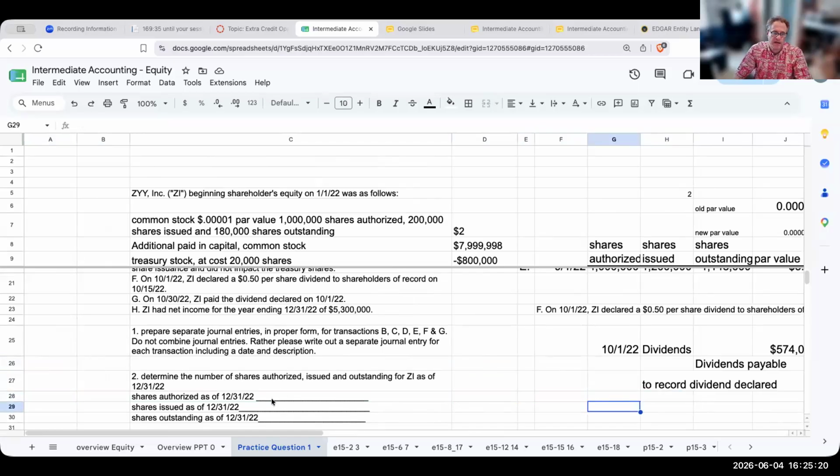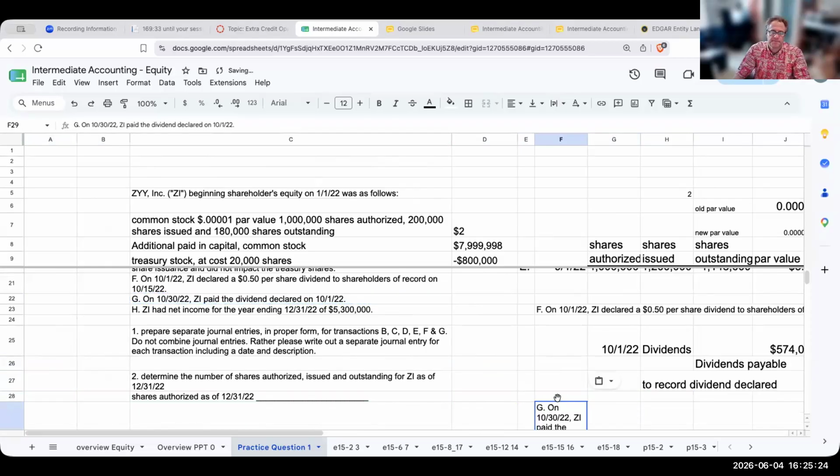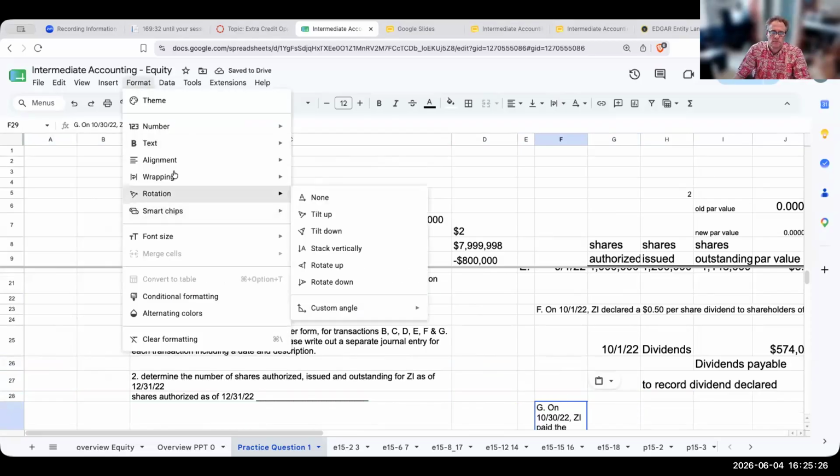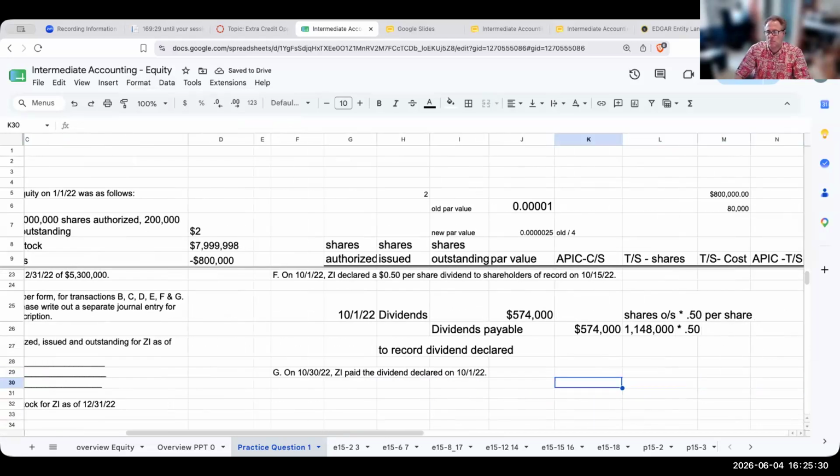Okay. So let's go ahead and do the actual payment of the dividends, and then we'll go to the net effect. On 10/30/22, I paid the dividend declared on 10/1/22. I'm going to debit dividends payable and credit cash.